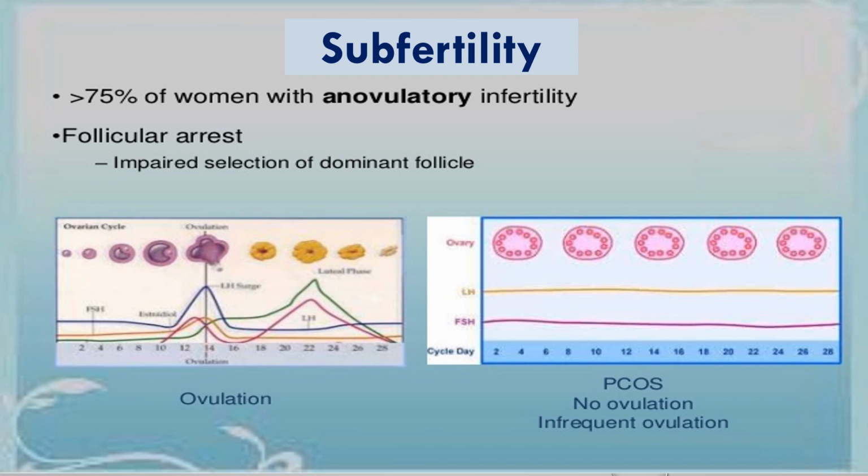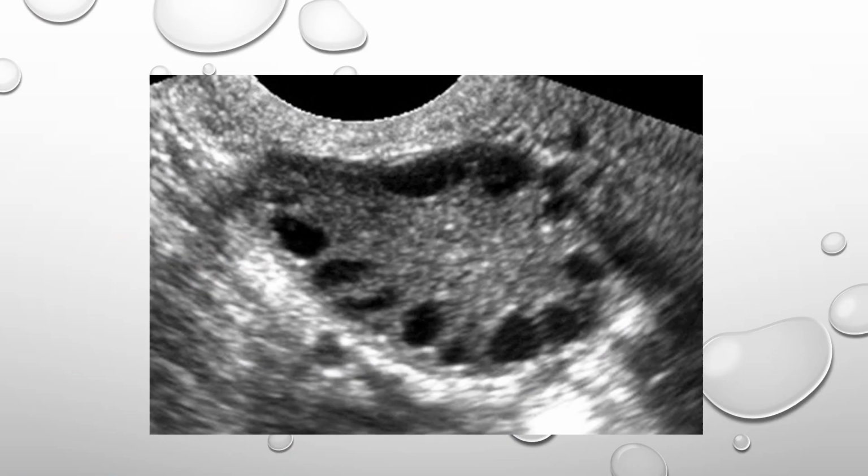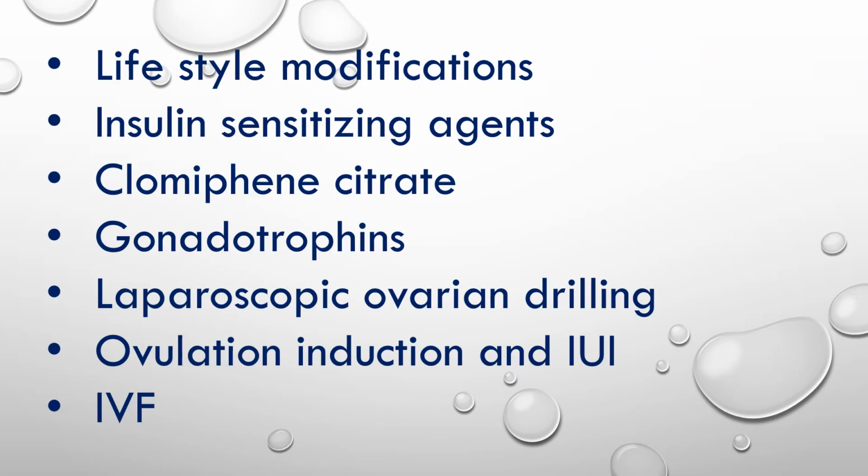this arrest in the follicular development, leading to multiple follicles arranged around the stroma, giving a necklace appearance. This ultrasound, a transvaginal ultrasound, shows this ovary with multiple follicles arranged on the stroma, leading to the necklace appearance. Modalities of treatment.